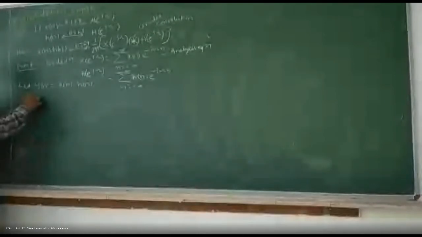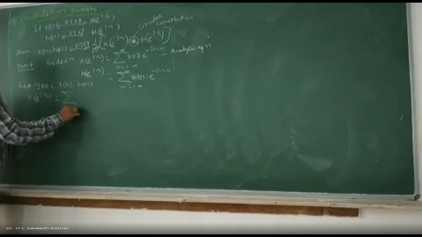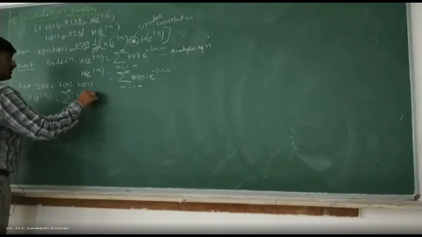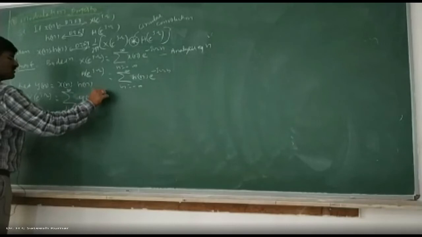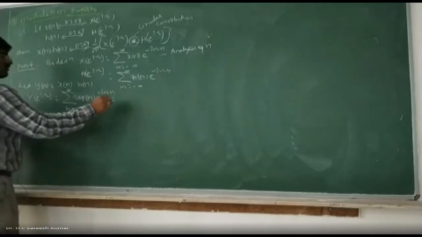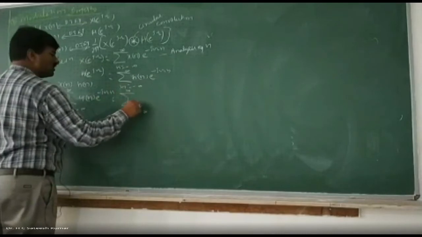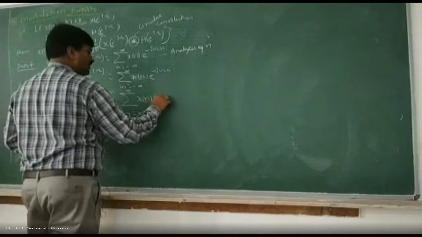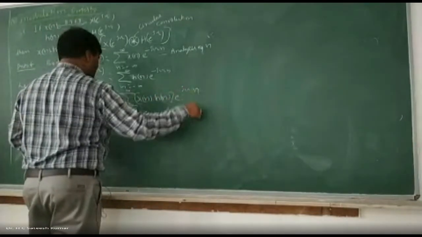Therefore, by definition, Y of e to the power of j omega is equal to summation n varies from minus infinity to plus infinity y of n into e to the power of minus j omega n, which is nothing but summation n varies from minus infinity to plus infinity x of n into h of n into e to the power of minus j omega n.